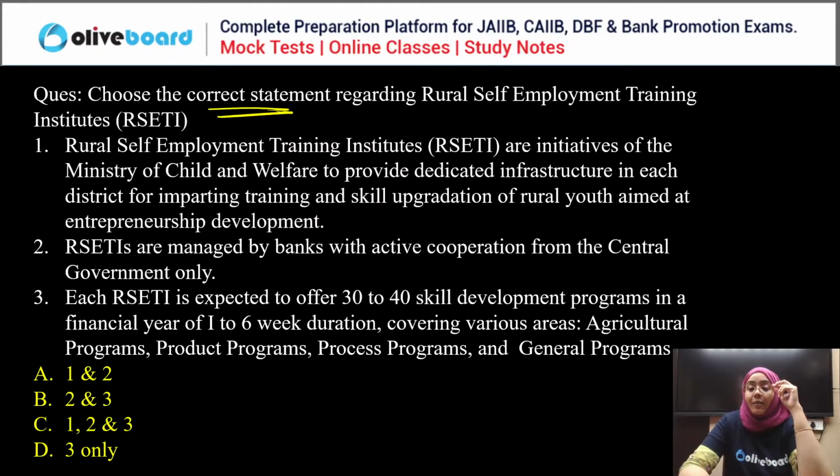These are managed by the bank with the active cooperation of the central government only. Each RSETI is expected to offer 30 to 40 skill development programs in a financial year of 1 to 6 week duration, covering various areas like agriculture, product program, process program, general program.